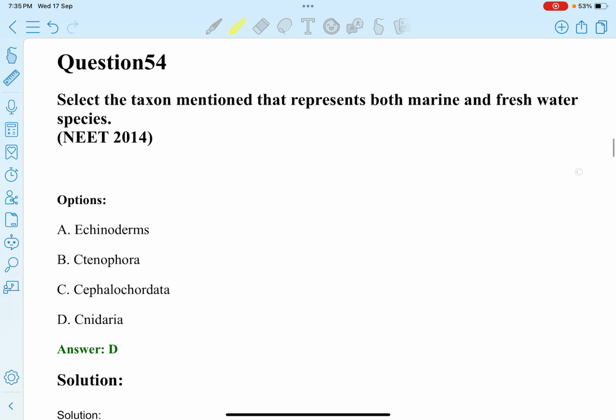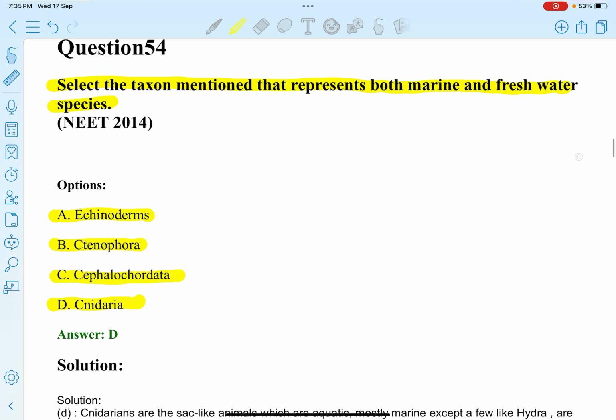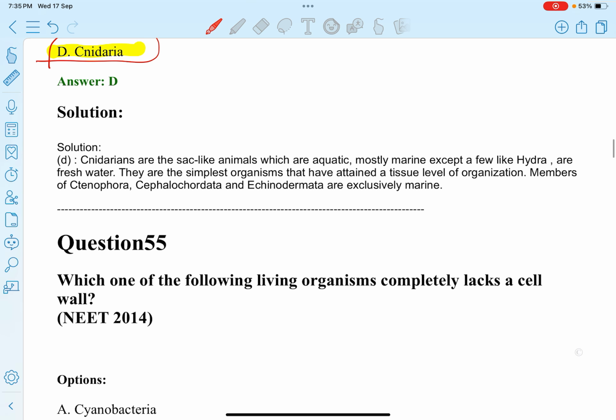Next question. Select the taxon that represents both marine and freshwater species. Option A, Echinoderms. B, Ctenophora. C, Cephalochordata. D, Cnidaria. So, option D, Cnidaria represents both marine and freshwater species.